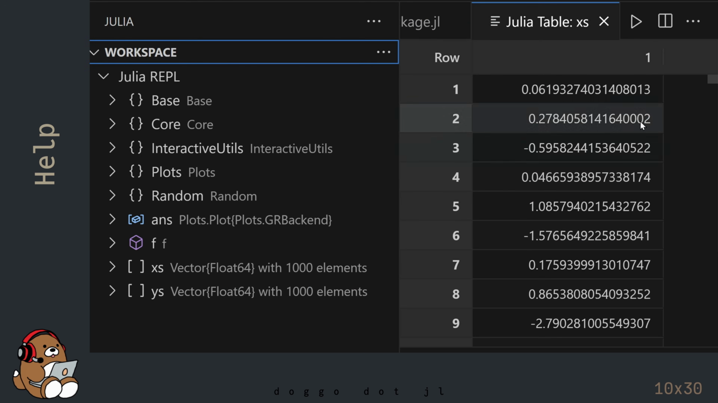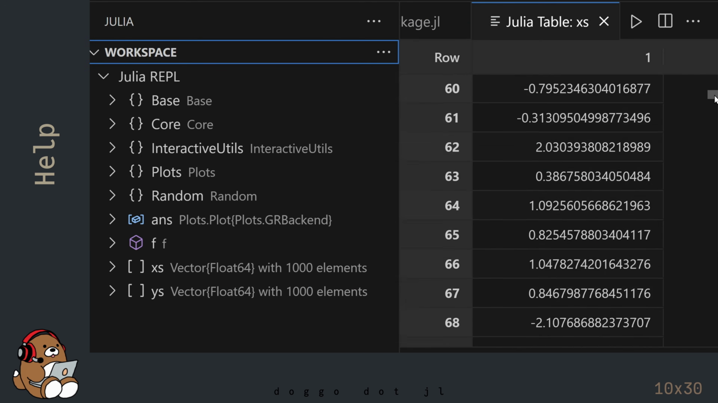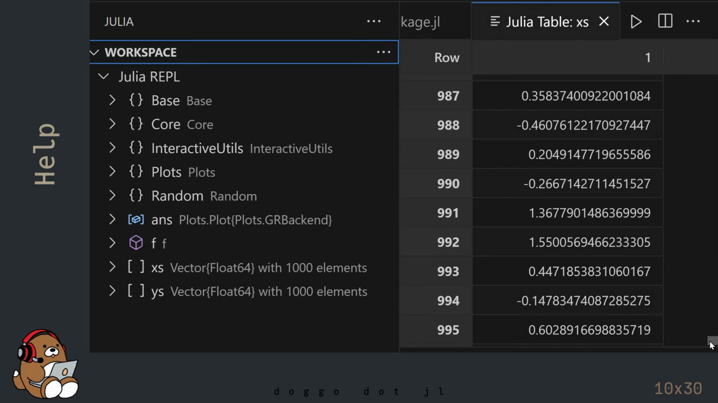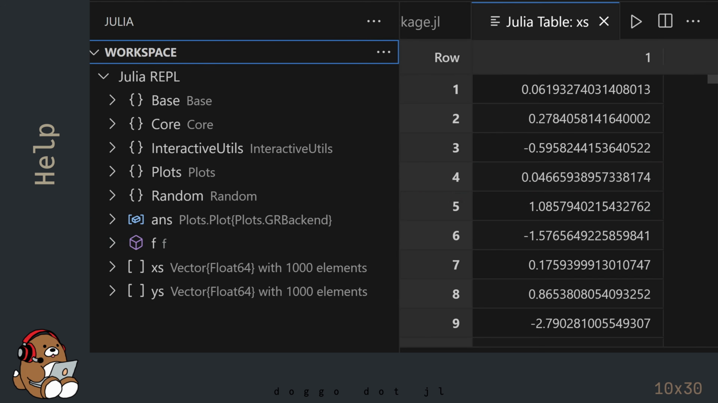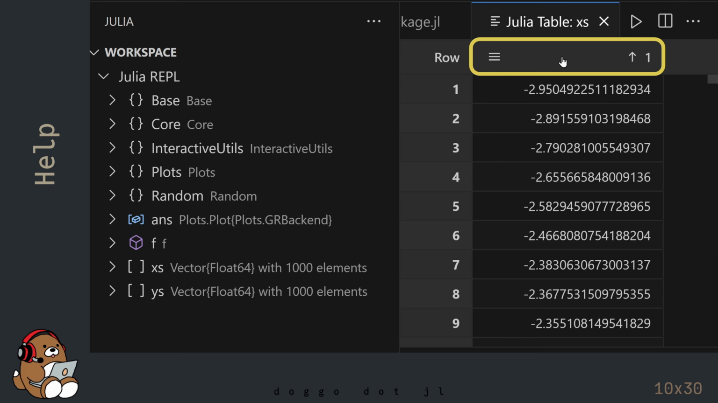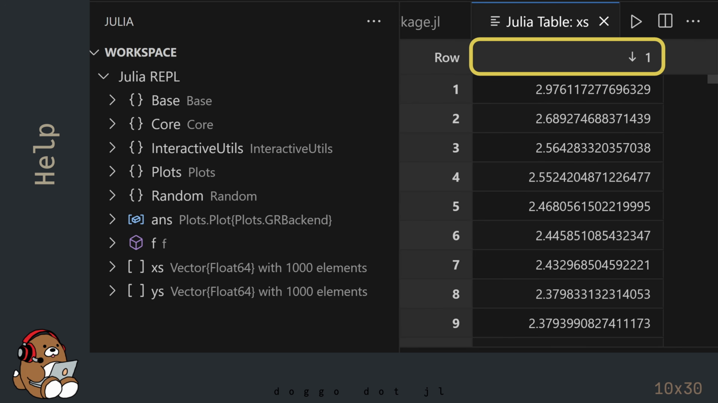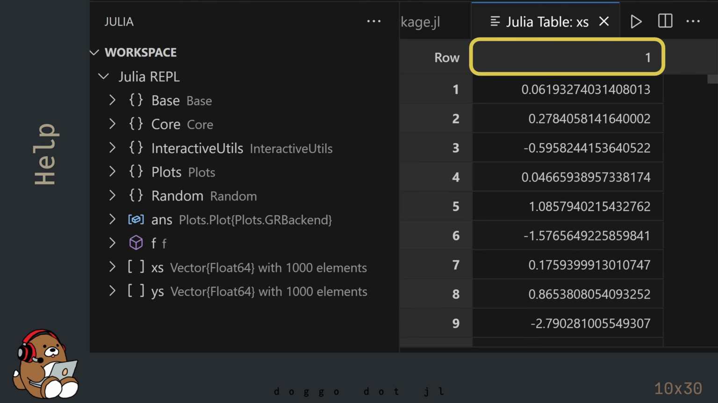A Julia Table tab will appear showing all 1,000 elements in that vector. You can sort this table by clicking on the column header. Clicking once will sort from low to high. Clicking again will sort from high to low. And clicking a third time will return the vector back to its original order.